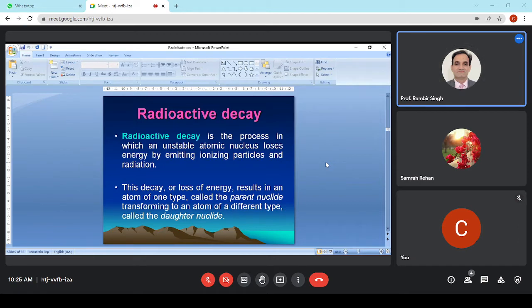Decay means the neutron needs to be shed. If the neutron is shed, energy is released in the form of radiation.